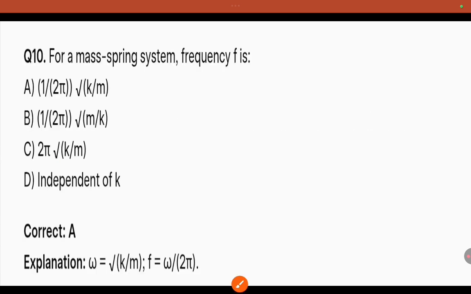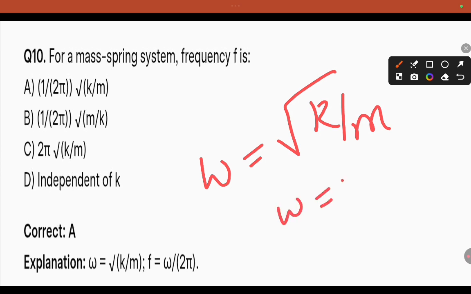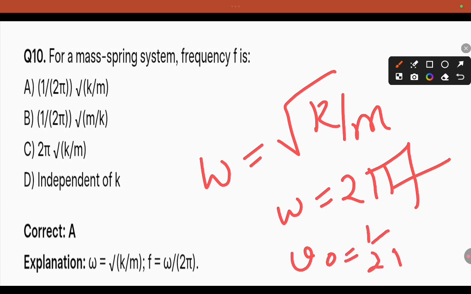For a mass spring system, the frequency is what? For a mass spring system, omega equals root k by m. Here they are asking about natural frequency. So omega equals 2 pi f, so your answer is nu naught equals 1 by 2 pi root k by m.